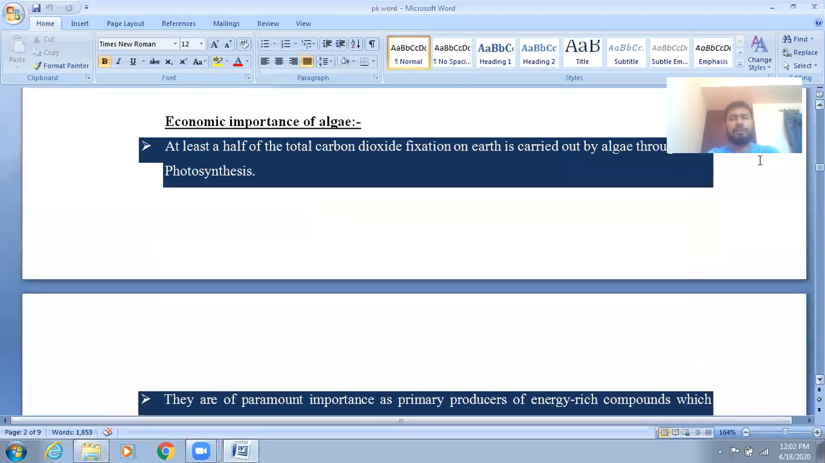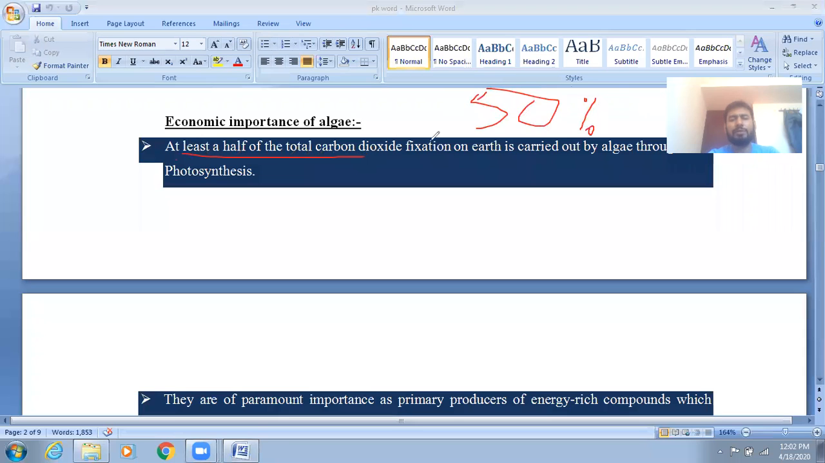One by one, step by step, we will go ahead. Okay, so you can see here they have given the first statement. If you read the first statement, at least half of the total carbon, so it means you know very well, in the earth 50%, in the earth 50% photosynthesis is performed by the algae.